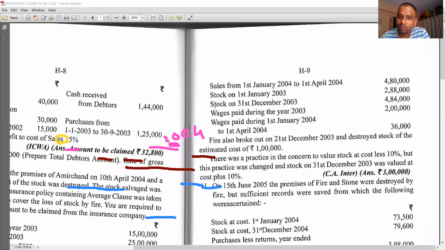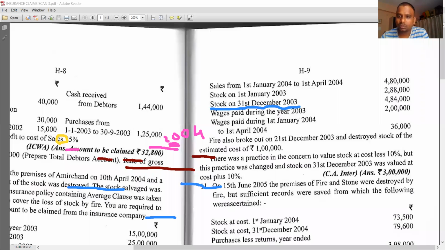That means whatever the stock on 31st December 2003, it plays two roles. One, it becomes closing stock for the year 2003. At the same time, it becomes opening stock for the year 2004. I repeat, whatever the stock on 31st December 2003, it has two roles. One, it is the closing stock for the year 2003. At the same time, it is the opening stock for the year 2004. This is important, students.